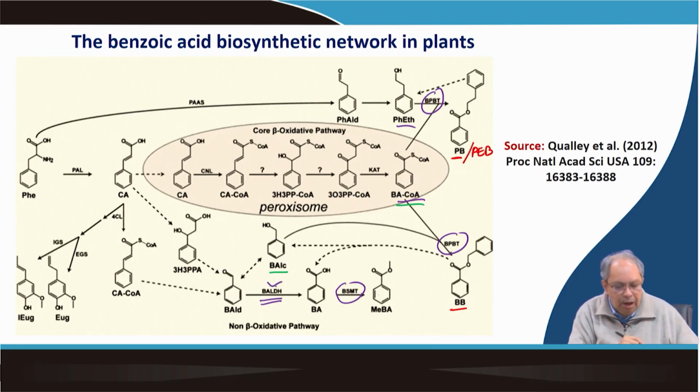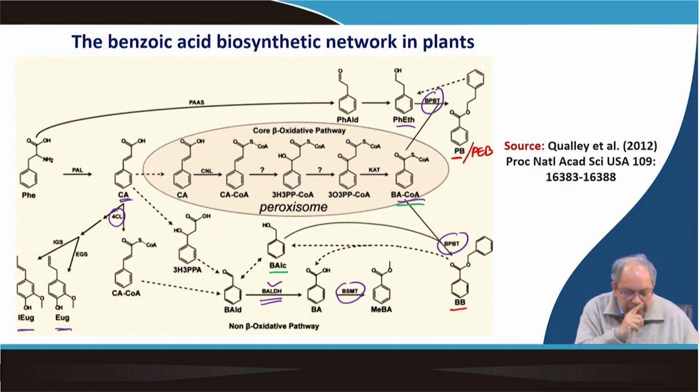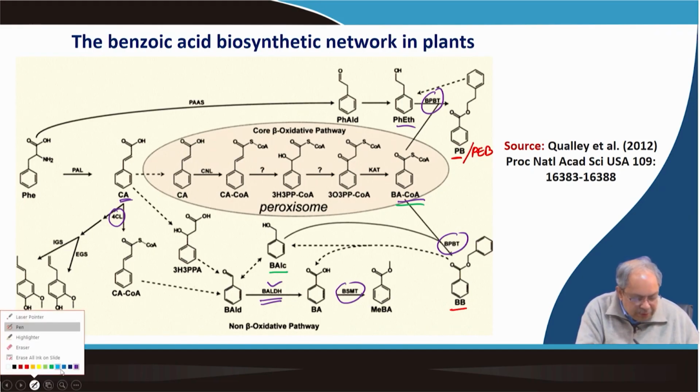Okay. And cinnamate to cinnamyl CoA, which was also characterized, or sorry, this is coumaric acid to coumaroyl CoA, which is done by the 4CL enzyme, which is well characterized, and this pathway eventually leads to isoeugenol or eugenol that we have seen in the previous class.